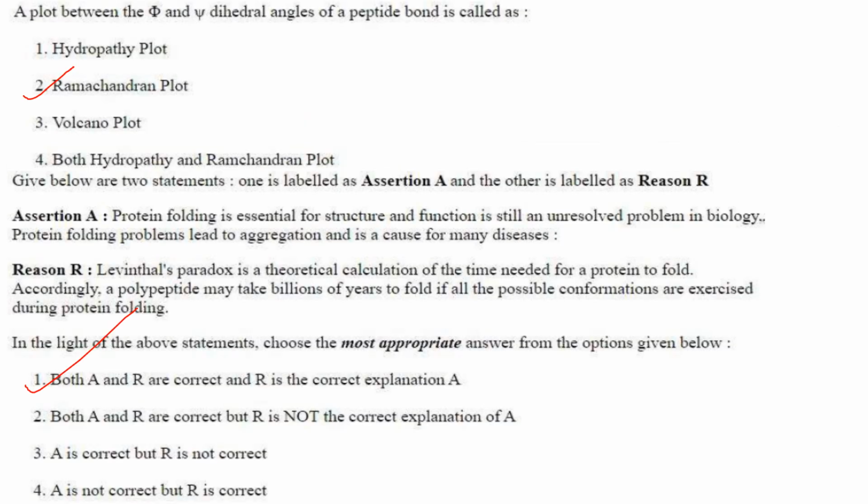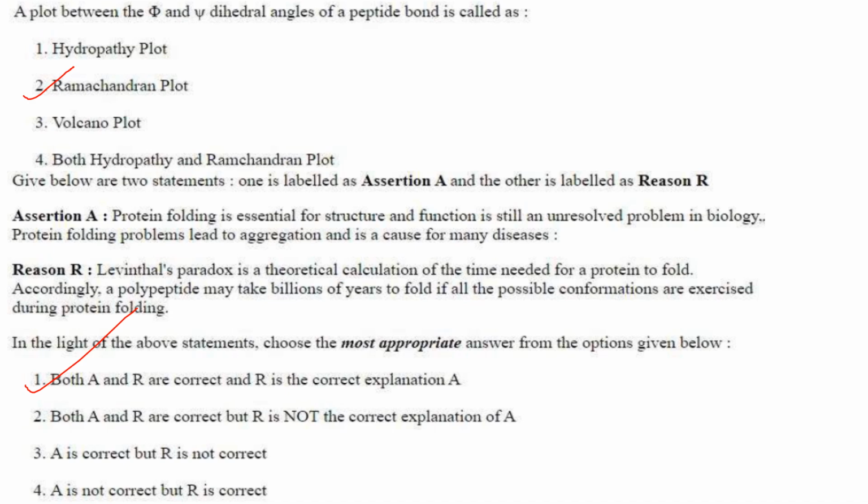Then next one. A plot between phi and psi dihedral angles of a peptide bond is called Ramachandran plot. Answer is option 2. Then assertion, reason questions. Assertion: Protein folding is essential for structure and function is still an unresolved problem in biology. Protein folding problem leads to aggregation and is the cause of many diseases. Yes, that is correct. So many prion diseases are caused by protein misfolding. So A is correct.